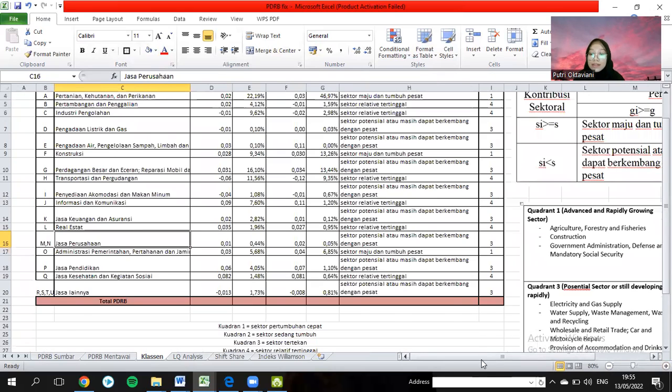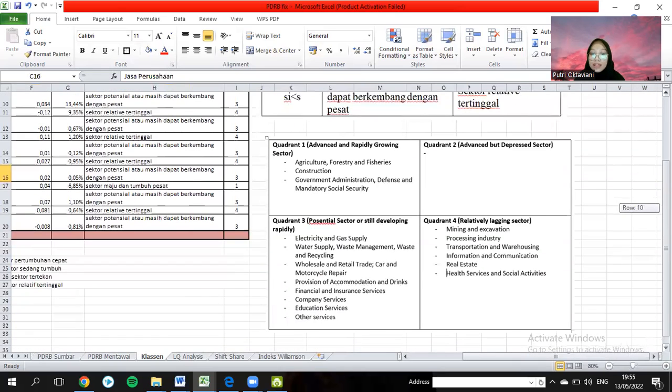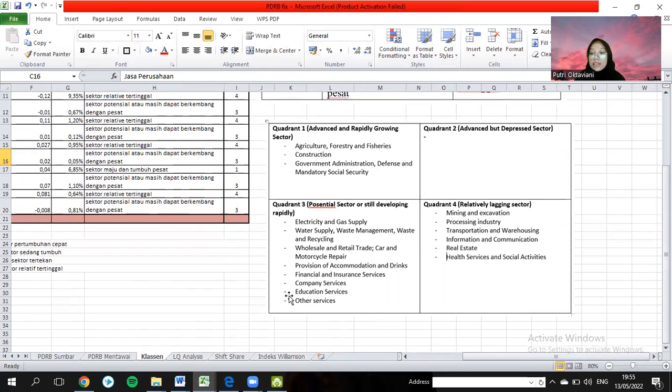So in Mentawai City, quadrant 3 has more sectors than quadrant 1, quadrant 2, or quadrant 4. Quadrant 3 is the potential sector or still developing rapidly: electricity and gas supply, water supply, waste management, waste and recycling, wholesale and retail trade, car and motorcycle repair, provision of accommodation and drink, financial institution services, company services, education services, and other services.